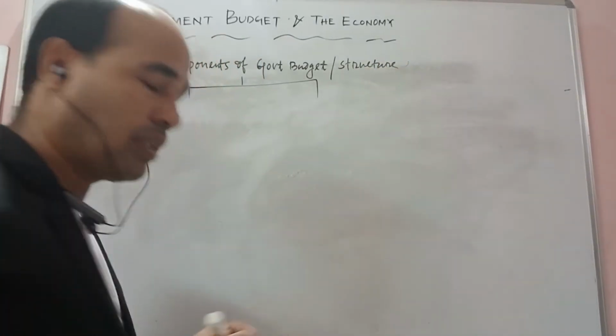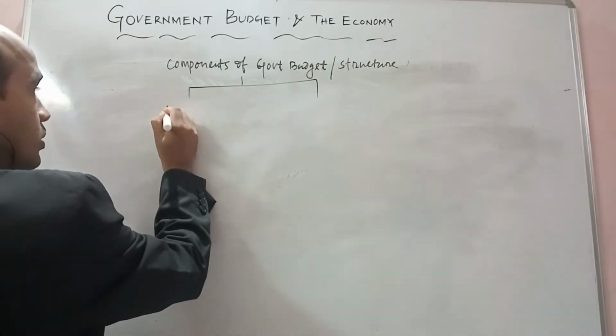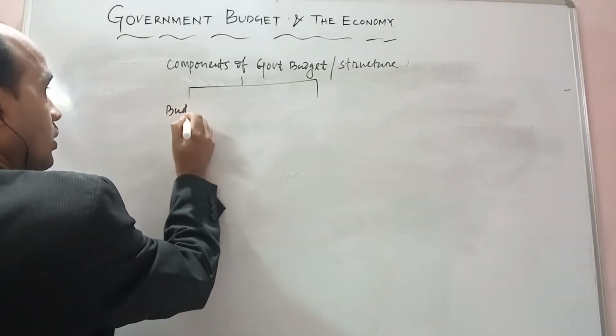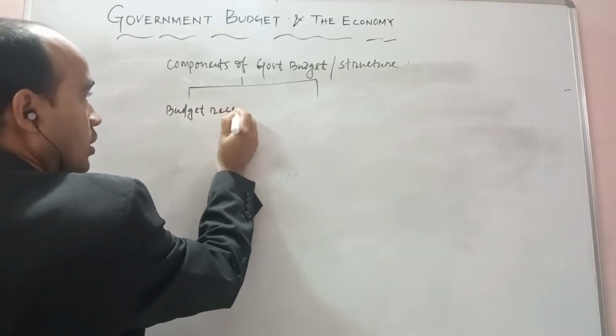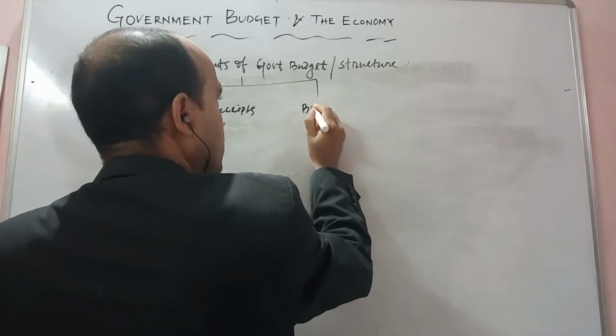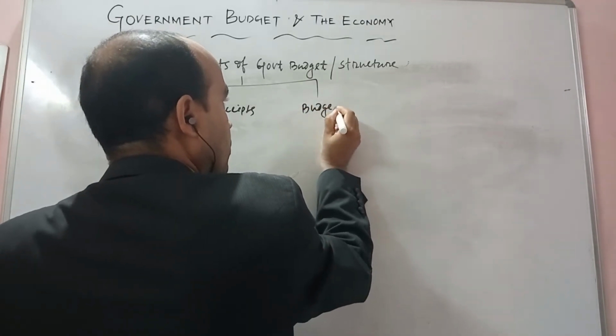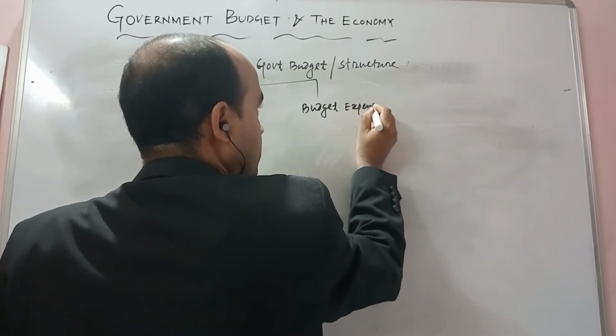Structure of a government budget. There are two components: budget receipts and budget expenditure.